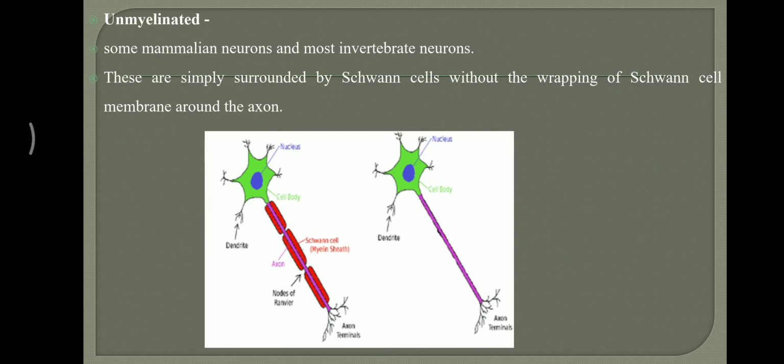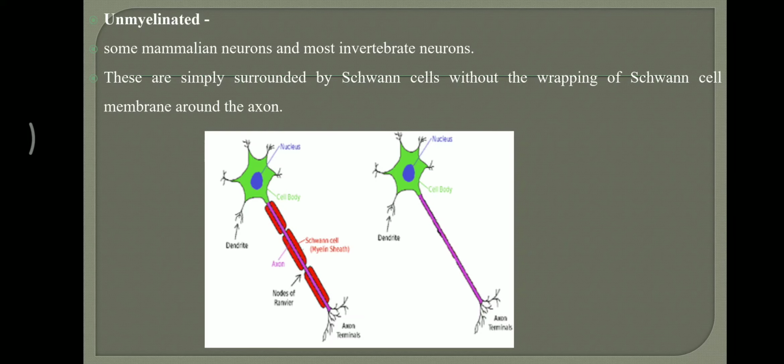Next, unmyelinated. Unmyelinated means those cells which have no myelin sheath around the axon. Some mammalian neurons and most invertebrate neurons are examples of unmyelinated neurons. Normally in invertebrate neurons myelination is absent.